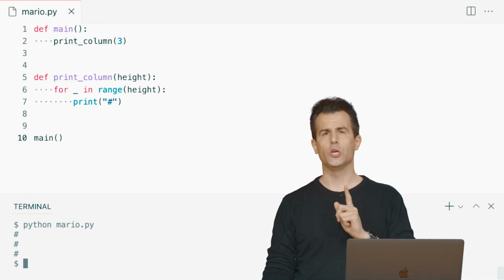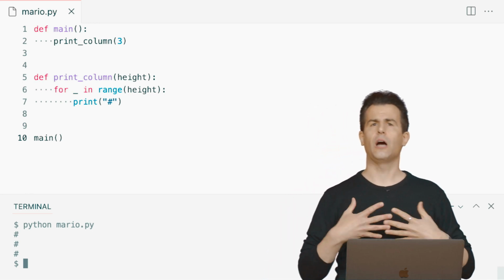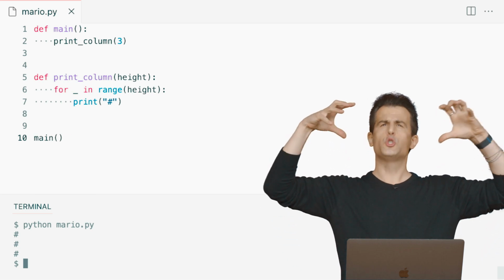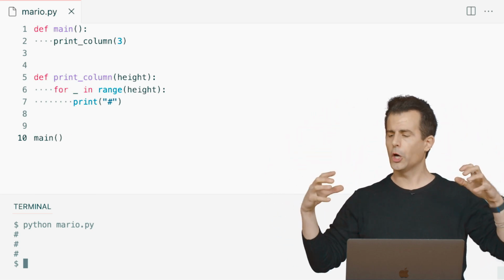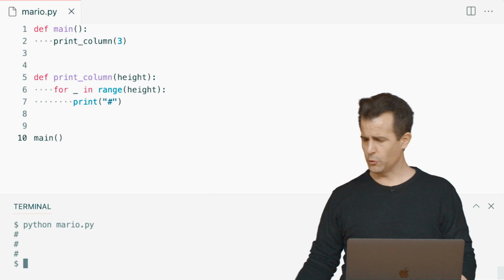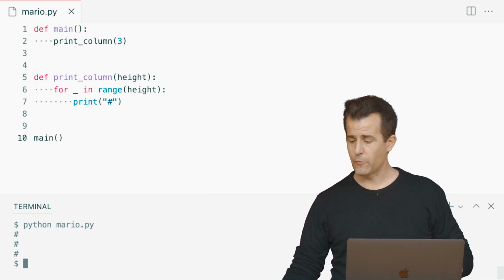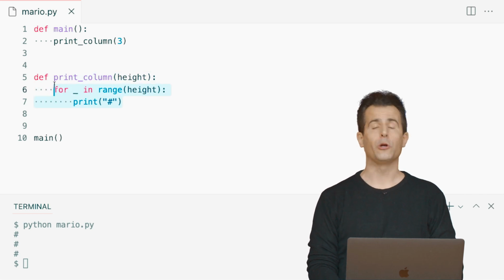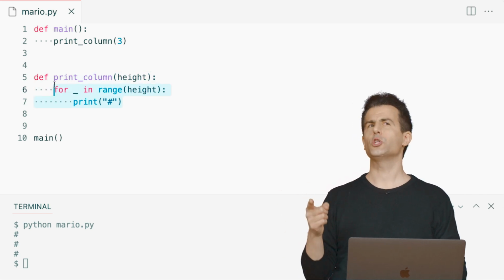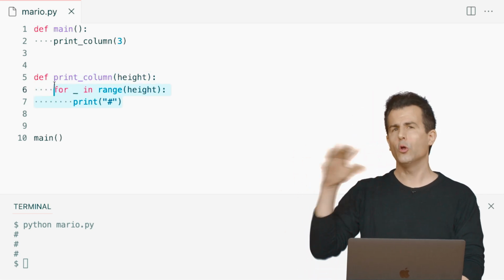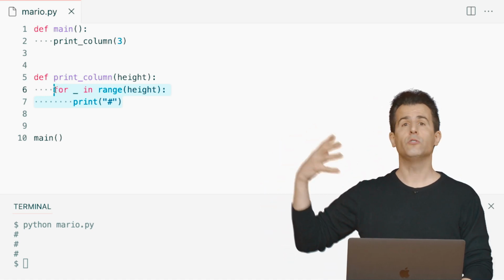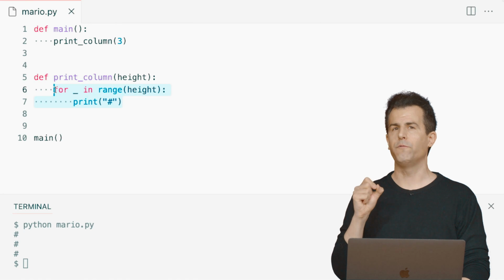But I now have a function, an abstraction print column, that's going to allow me to think about printing some chunk of the world of Mario at a time. And I can do this in different ways too. Notice that if I really want, I could re-implement print column in different ways, especially if I'm using print column all over my code, or maybe still a colleague of mine, a friend, someone else on the internet is using my print column function.